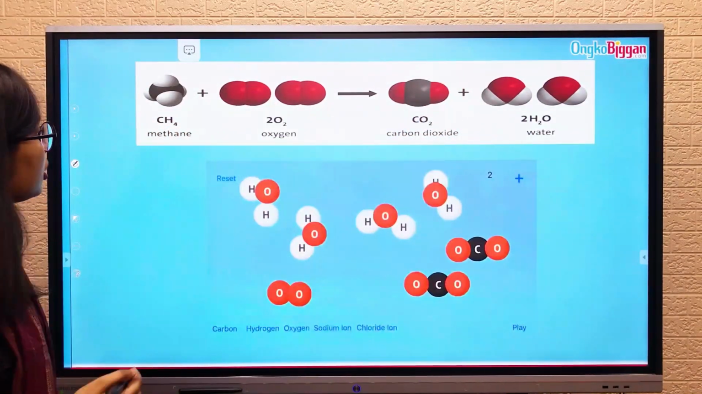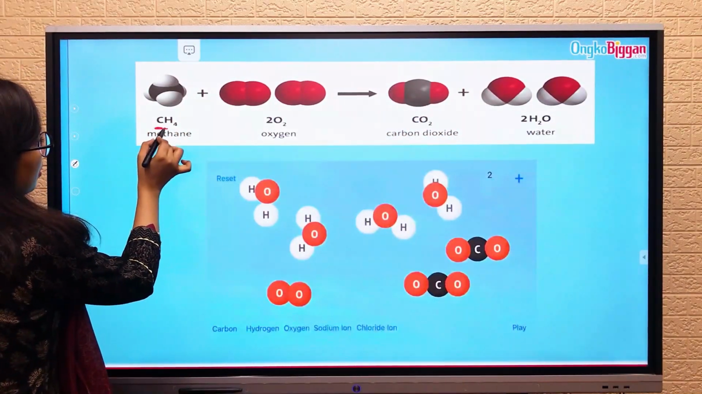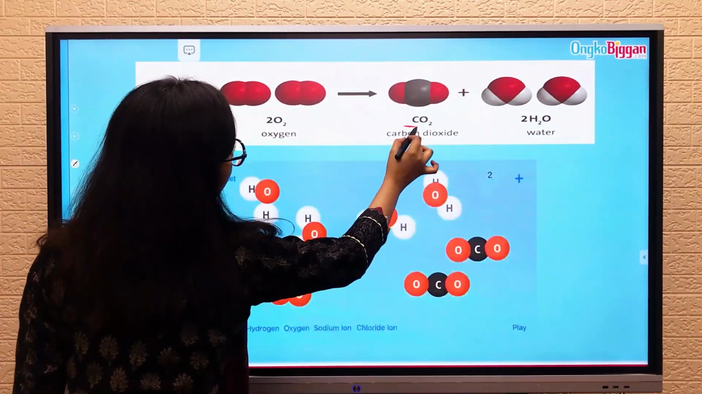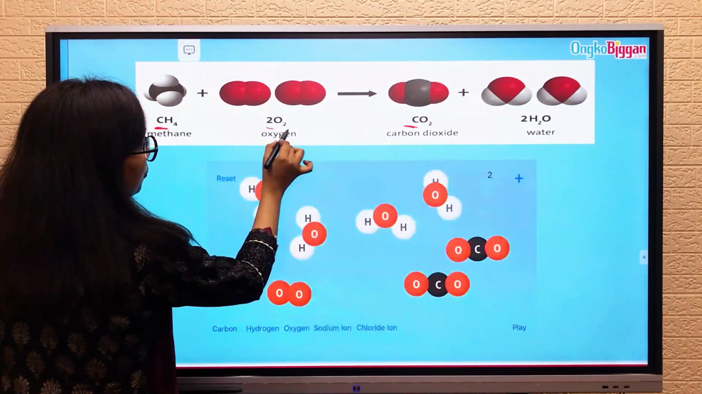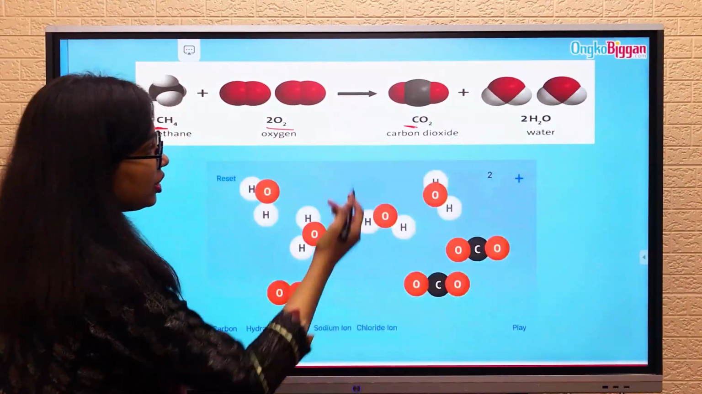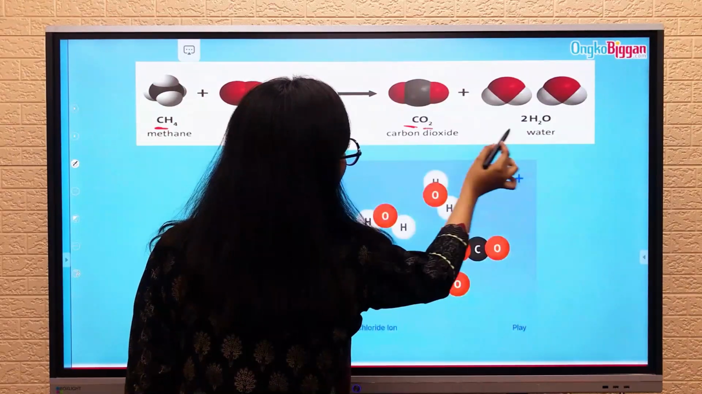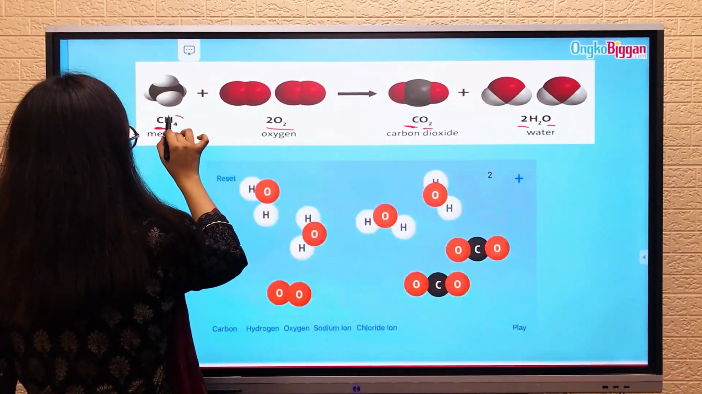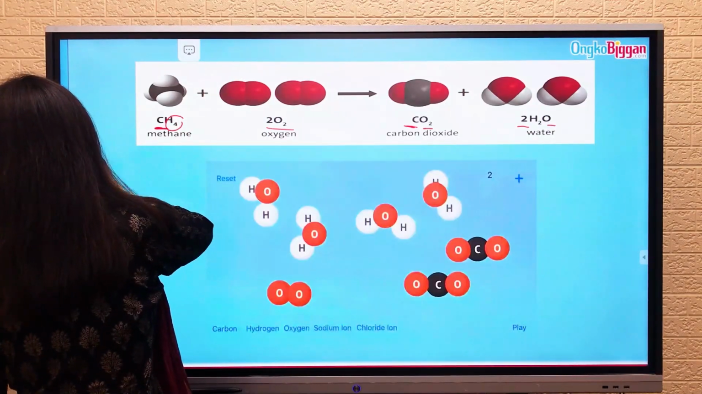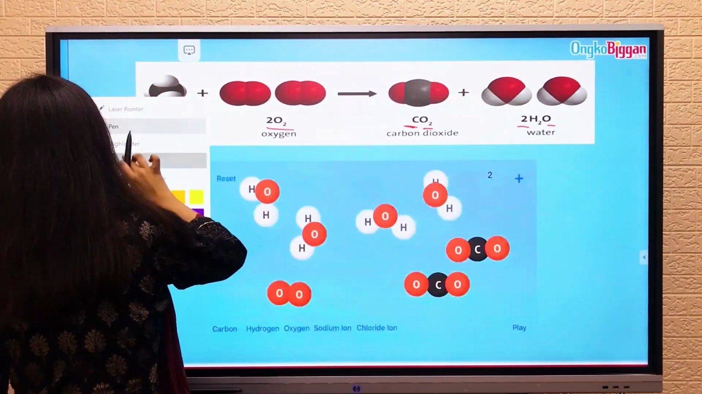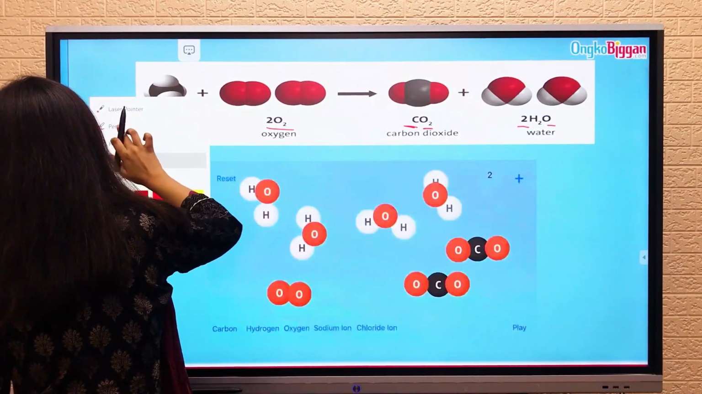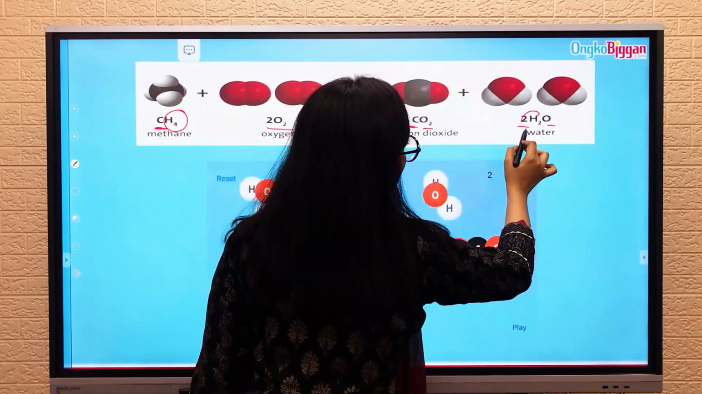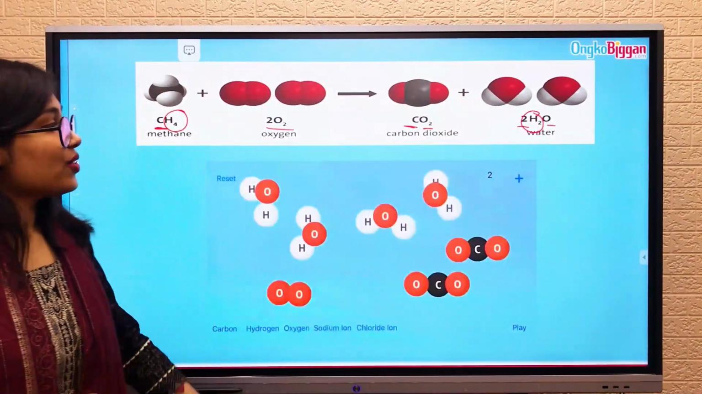If you see the molecules here, here's one carbon atom. Here's also one carbon atom. Here are one, two, three, four oxygen atoms, and here two and two oxygen atoms. Here are four hydrogen atoms. Also here, four hydrogen atoms are present, right?